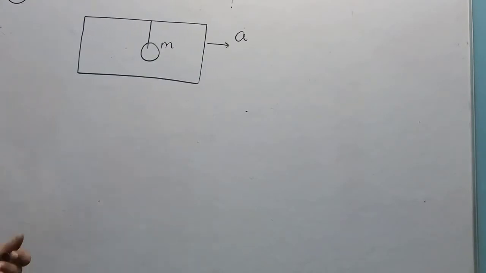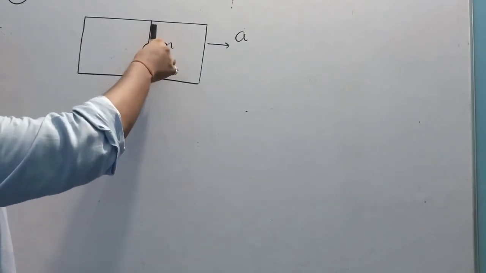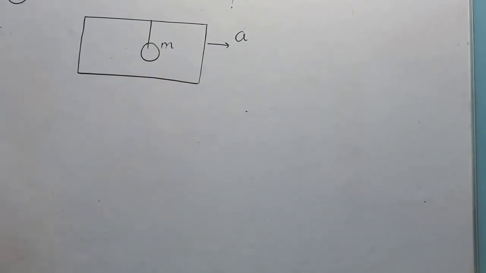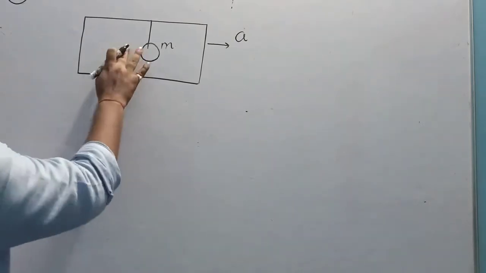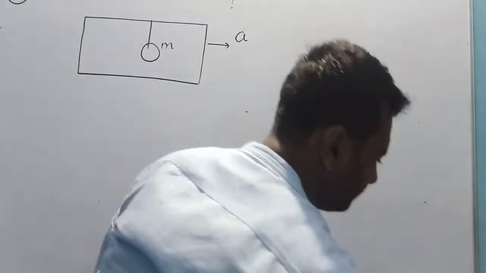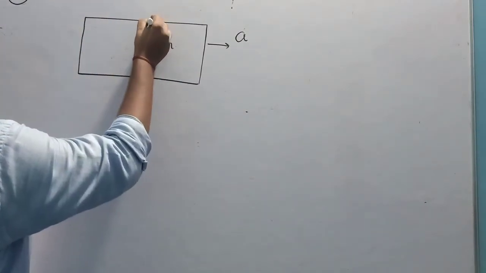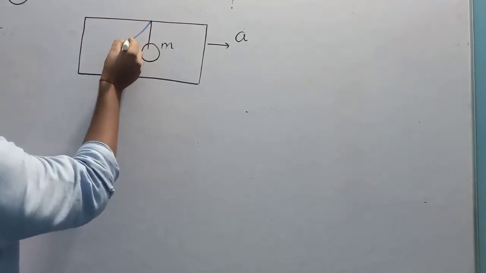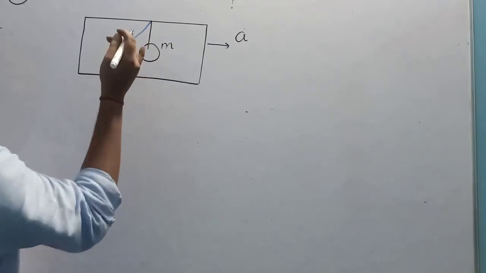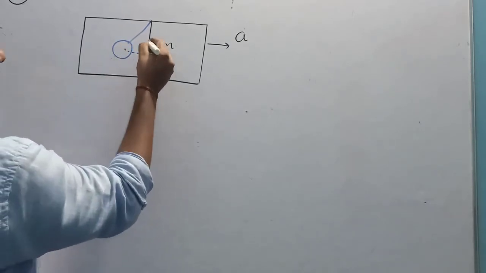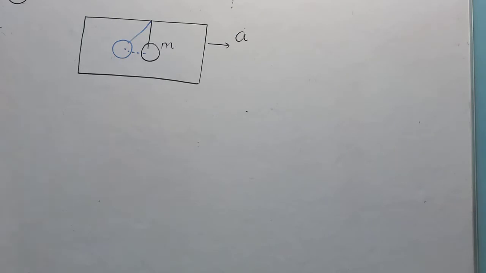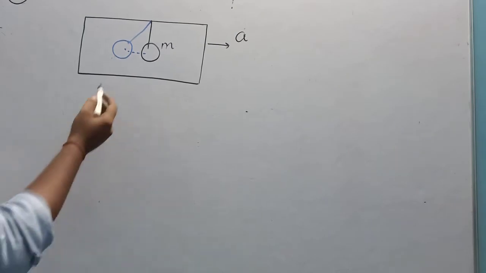It is experimentally observed in our daily life that if any mass is hanging in a moving car, it comes backward. Why does it come backward?